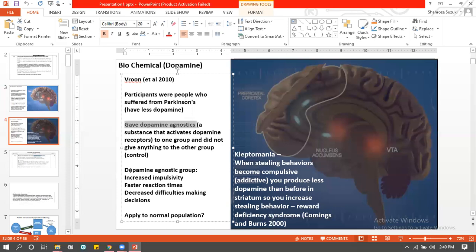So what happens is, in the results section, the group that was given the dopamine increasing medicine developed certain characteristics. Impulsivity came into their behavior. Impulsivity is when you do something or react without thinking of the consequences, right?